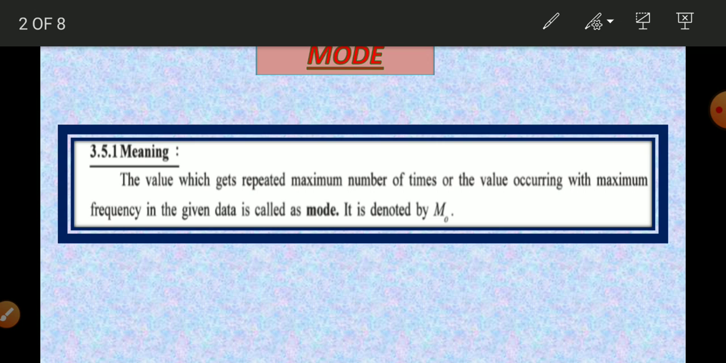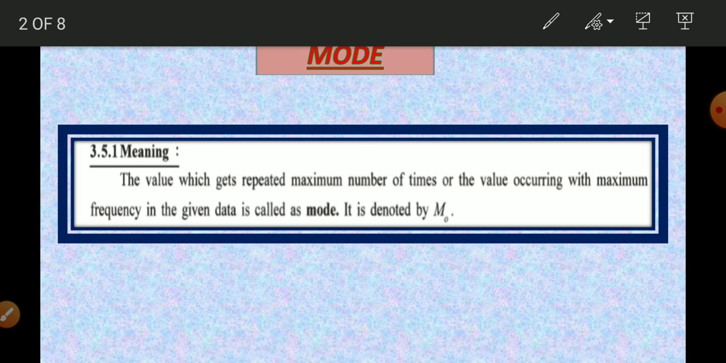If frequencies are given, then the value which is having maximum frequency can be considered as the mode. The frequency itself cannot be considered as the mode. It is denoted by capital M and in subscript O, so Mo. The mode is the value which gets repeated maximum number of times, or the value occurring with maximum frequency in a given data, and it is denoted by Mo. Okay, this is the meaning of mode.